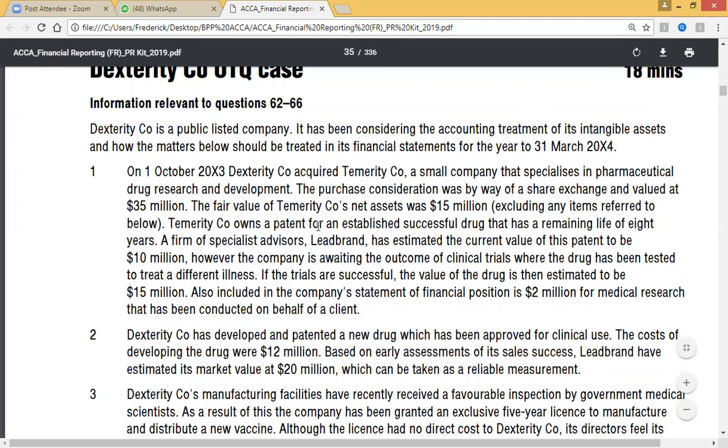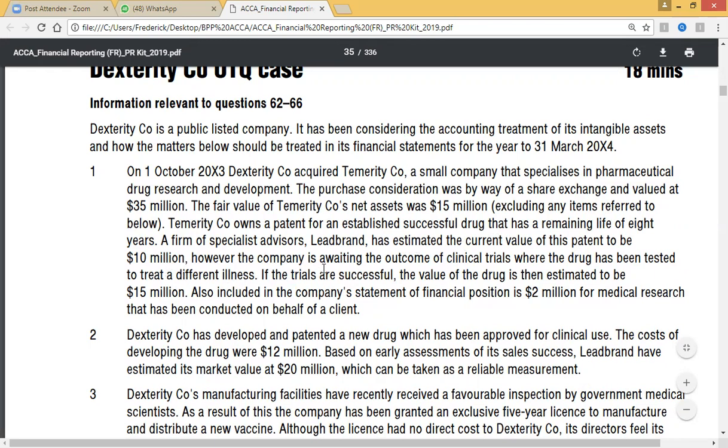Intangible Co. owns a patent for an established successful drug that has a remaining life of 8 years. A firm of specialist advisors, Lead Brand, has estimated the current value of the patent to be 10 million.